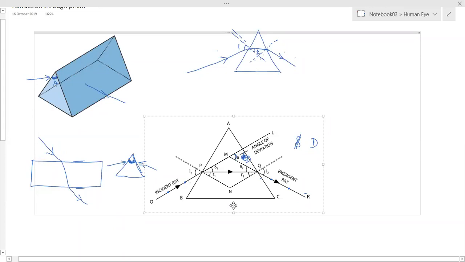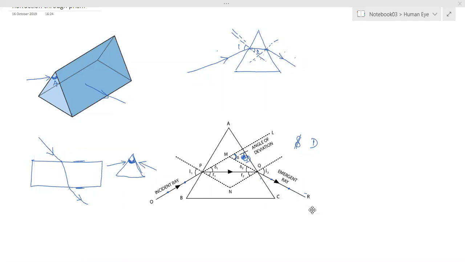Now if you keep this notebook in a triangular shape, then at one part, the front part of the notebook, the light is entering, and from the other end, the light is moving out.